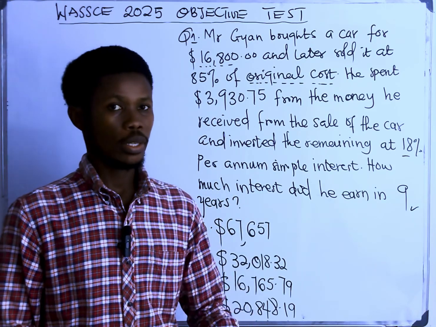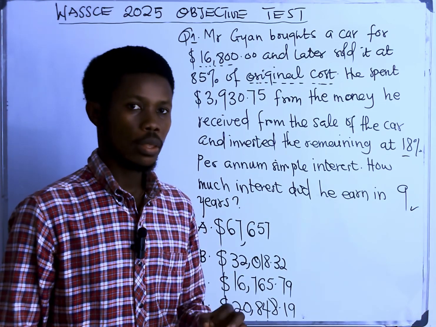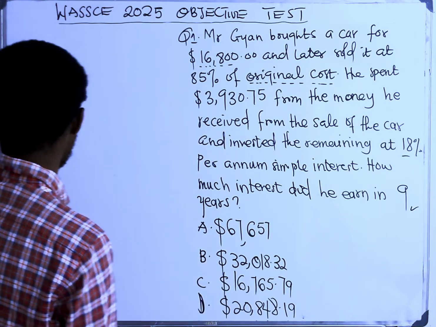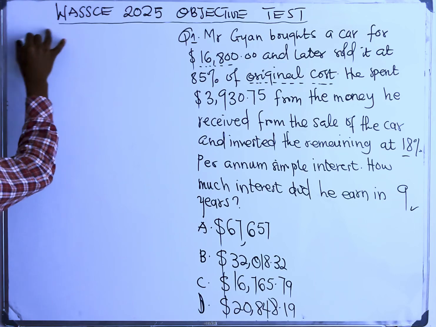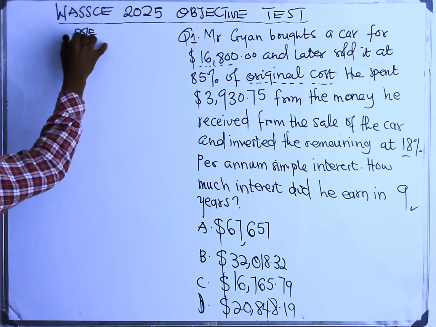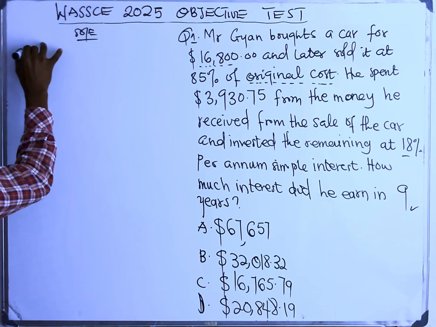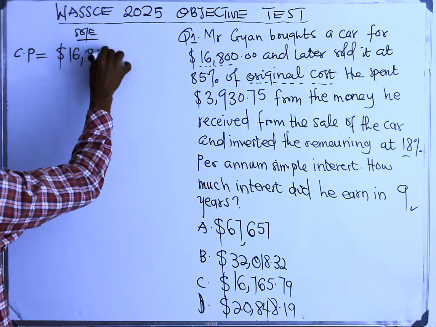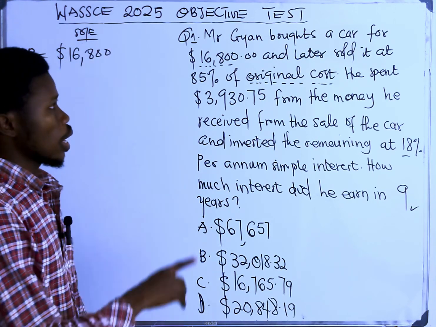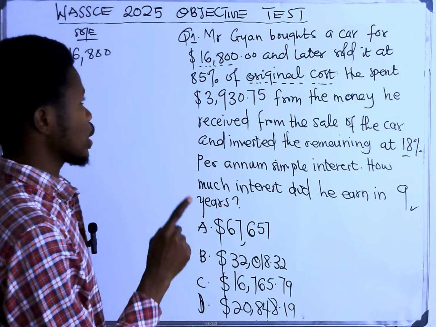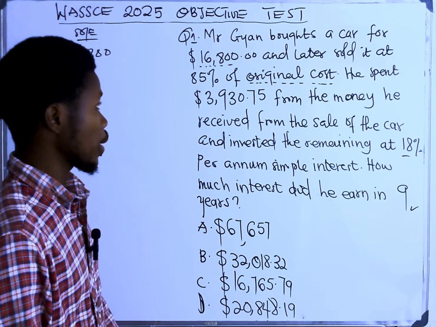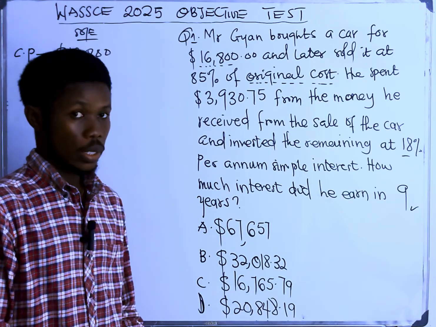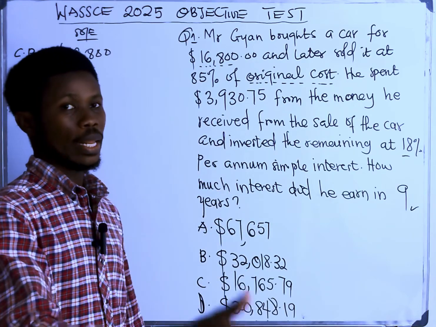When you go out to buy something, that thing you buy becomes what? A cost price. So you need to get a cost price, which is giving us 16,800. After that, later sold it at 85% of the original price. Sold means that after the person bought the thing, he decided to sell it, so it becomes a selling price.